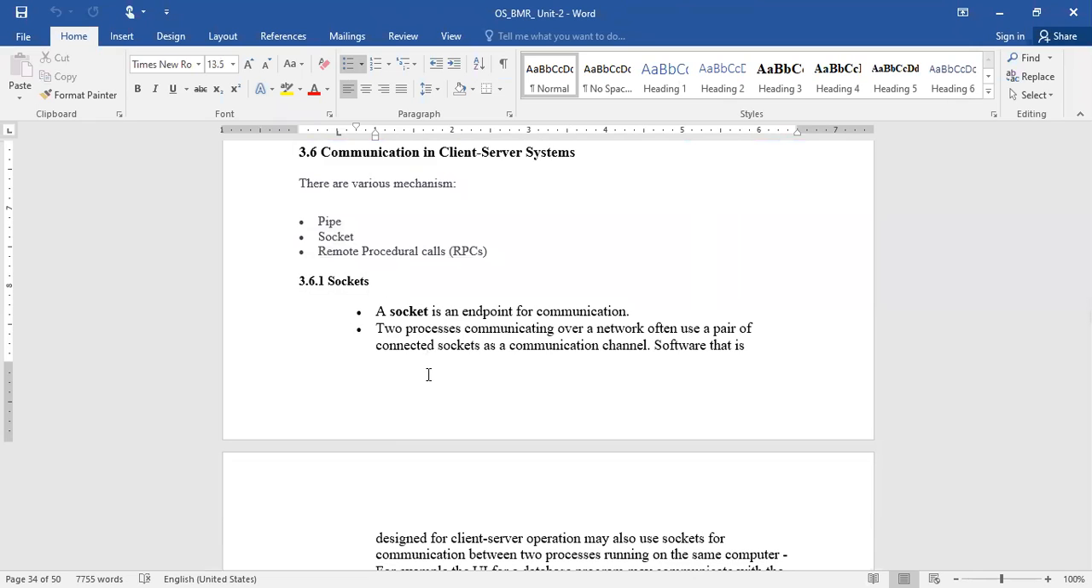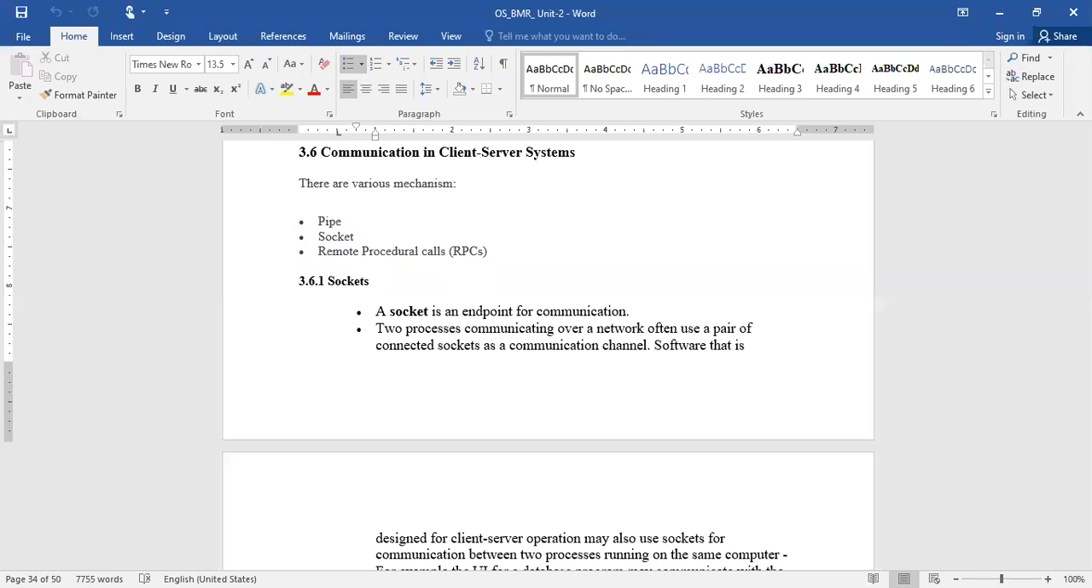Two processes communicating over a network often use a pair of connected sockets as a communication channel. Imagine two computers connected via a network. If system A wants to communicate with system B, that communication can be done with the help of a socket. A socket is not a hardware component. A socket is software. If somebody asks you whether the socket is hardware or software, it is software.